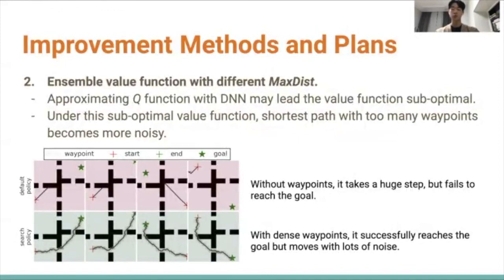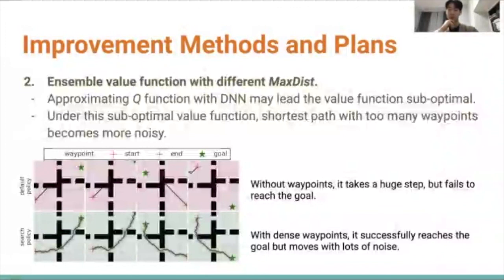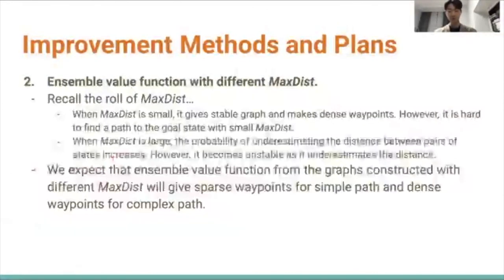Approximating the Q function with a DNN may lead to a suboptimal value function. Under this suboptimal value function, the shortest path with too many waypoints becomes more noisy. The above figure in this slide shows the policy without waypoints. You can see that it takes a huge step but fails to reach the goal. On the other hand, with dense waypoints, shown in the below figure, it successfully reaches the goal but moves with lots of noise. And recall the role of maxdist.